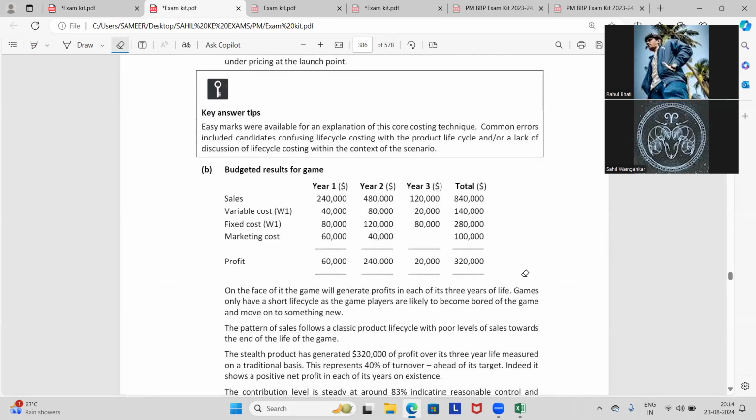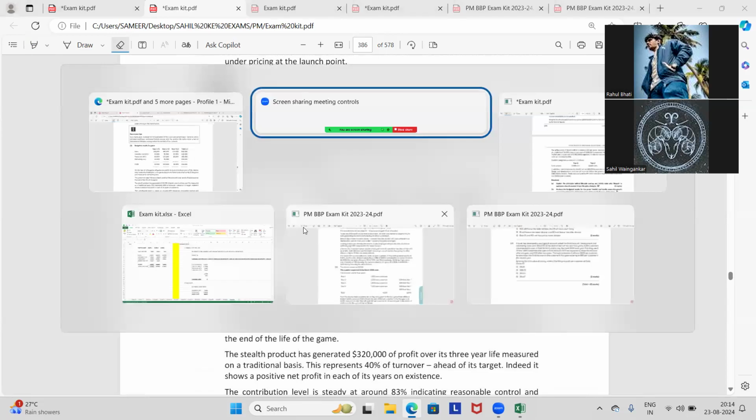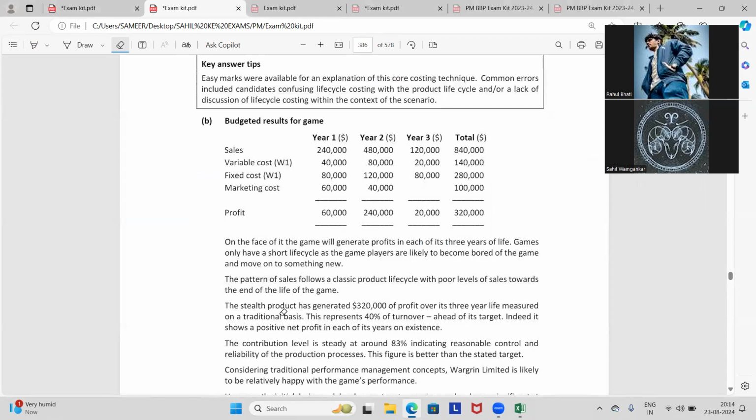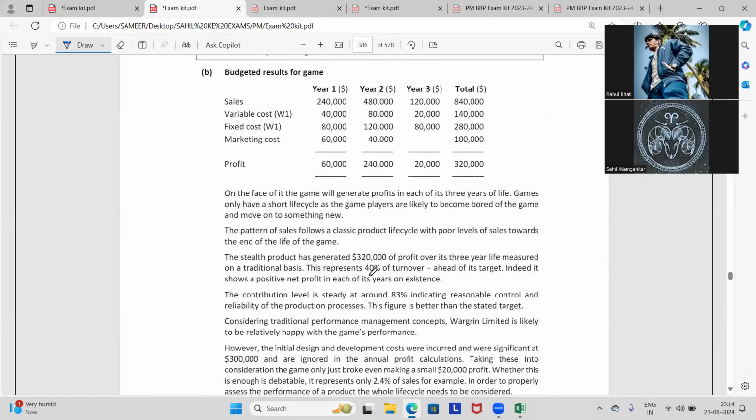Perfect. 3,20,000 is the total for the asset. That's okay, but profit is 3,20,000. Our profit is 3,20,000 total. Still, the product generated 3,20,000 of profit over its 3 year life cycle, measured on a traditional basis, representing 40% of the turnover.